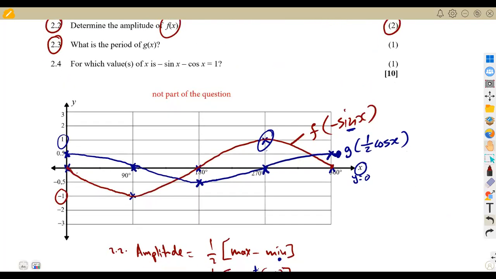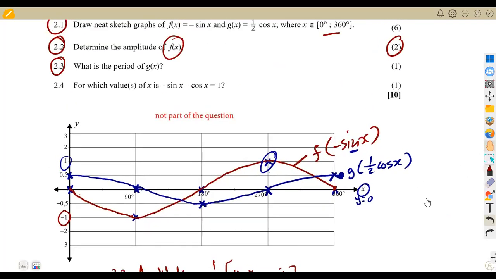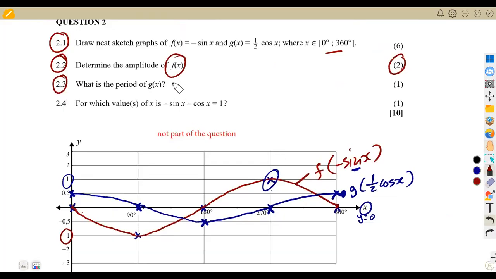But the moment you see the graph of cos and the graph of sine, they have the same period, 360 degrees. Then for tan, the period is what? 180 degrees. You can actually understand it that way.